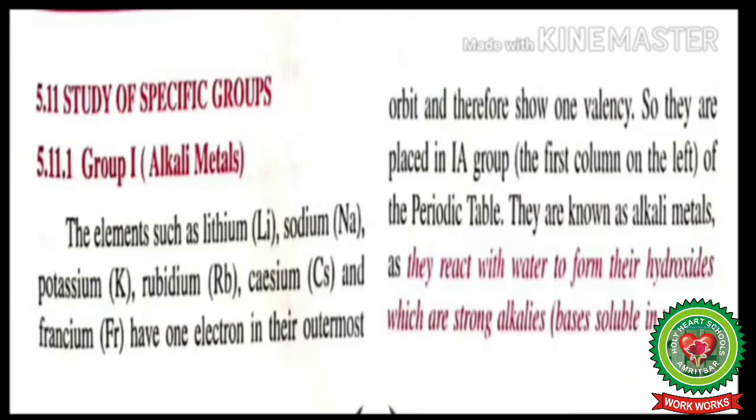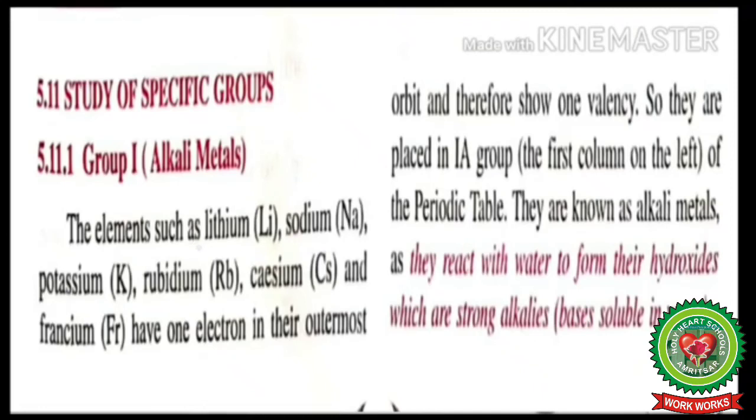Now open the page number 89 of your concise chemistry book and start reading with me. Study of specific groups. Group 1 alkali metals. The elements such as lithium, sodium, potassium, rubidium, cesium and francium have one electron in their outermost orbit and therefore show one valency.